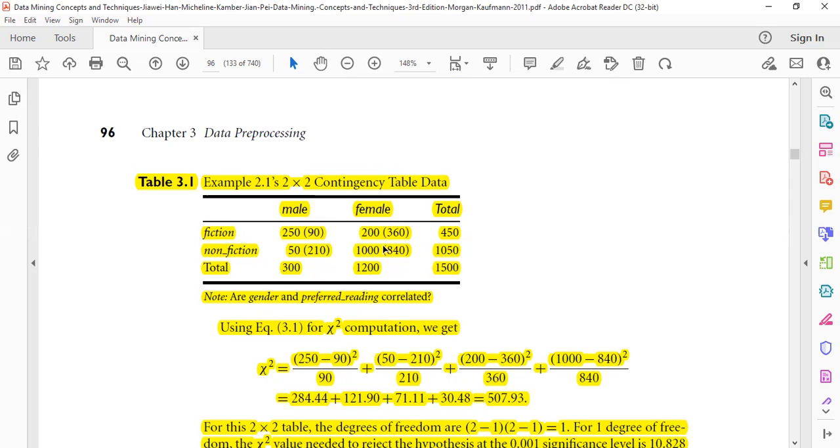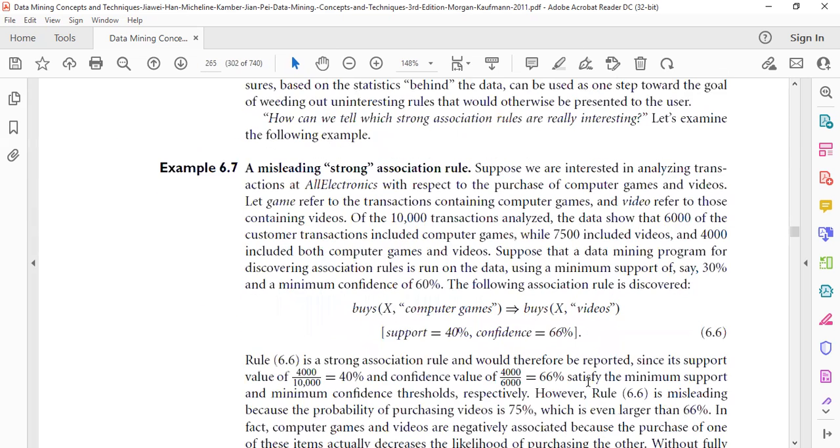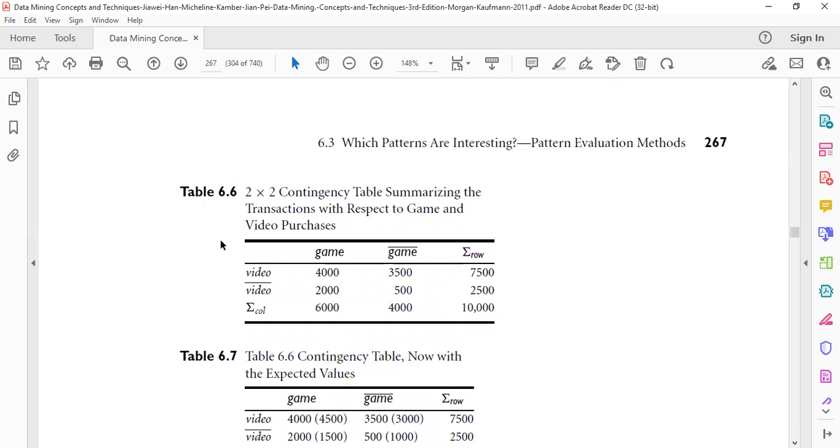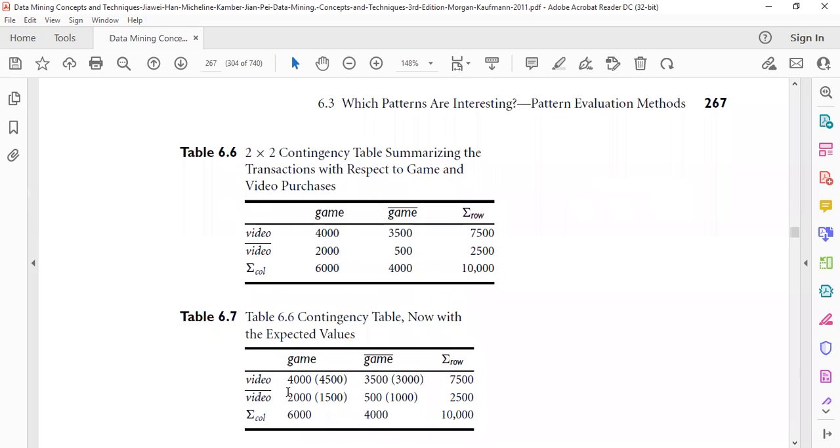Once I compute the expected values, I can put them into the chi-square analysis. Let us go back to our example of videos and games. To compute the expected values written in brackets, I multiply 6,000 by 7,500 and divide by 10,000. This gives me 4,500. Similarly, I compute the other expected values. For example, this 3,000 value has been computed by multiplying 4,000 by 7,500 and then dividing by 10,000.